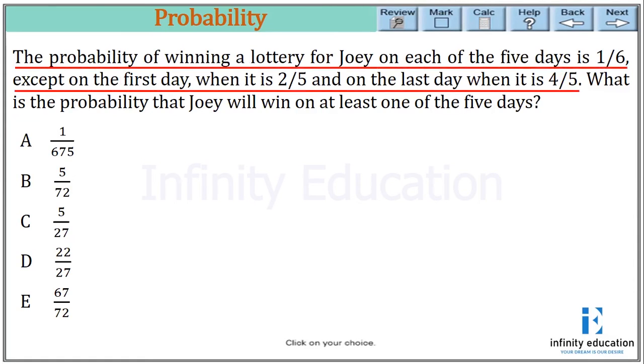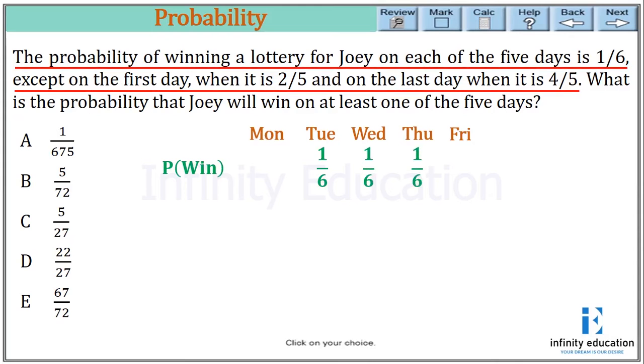So we consider the 5 days as Monday, Tuesday, Wednesday, Thursday, and Friday. The probability of a win is 1/6 for Tuesday, Wednesday, and Thursday, and on the first day it is 2 by 5, and on the last day it is 4 by 5.